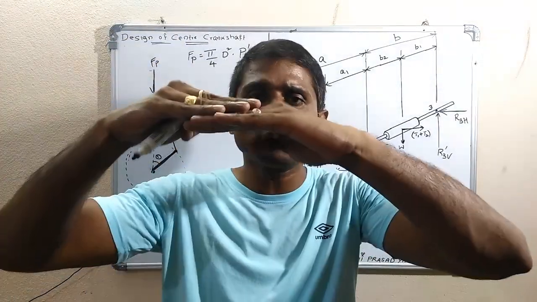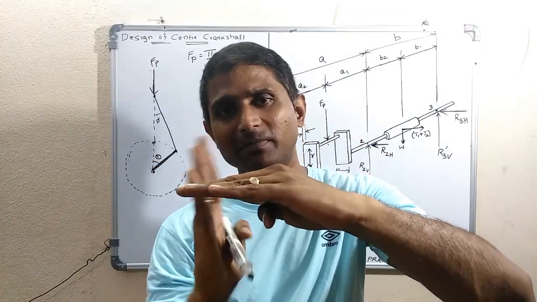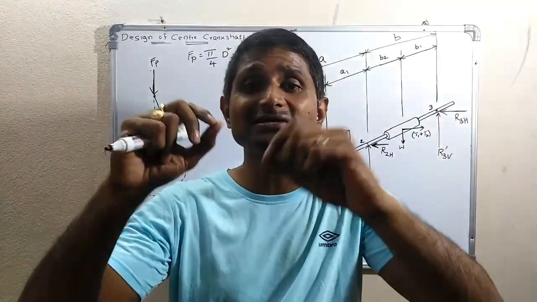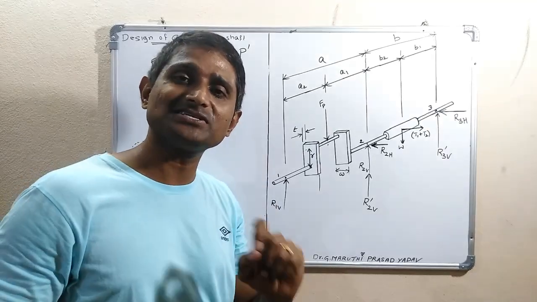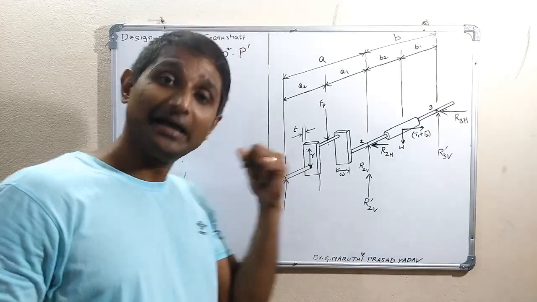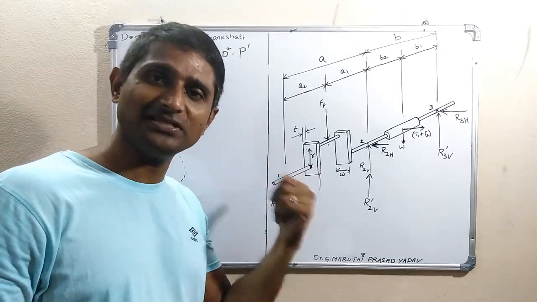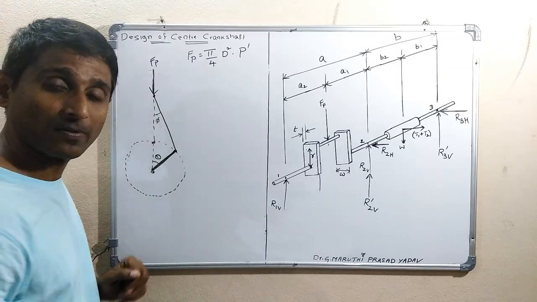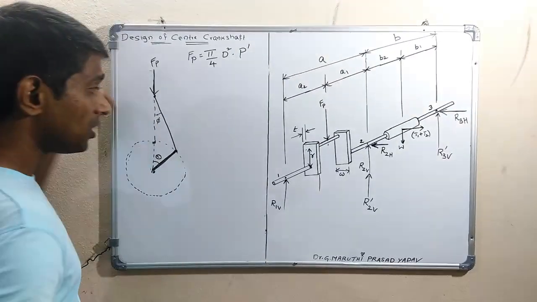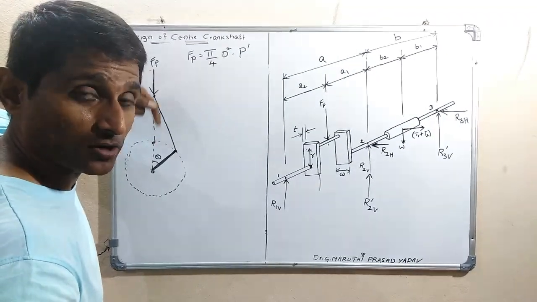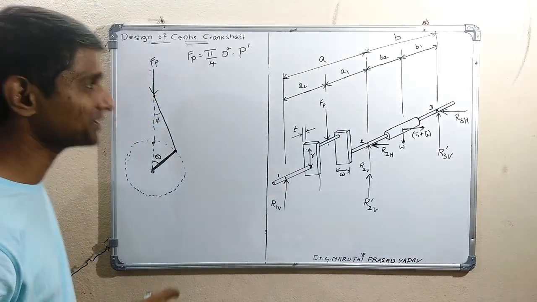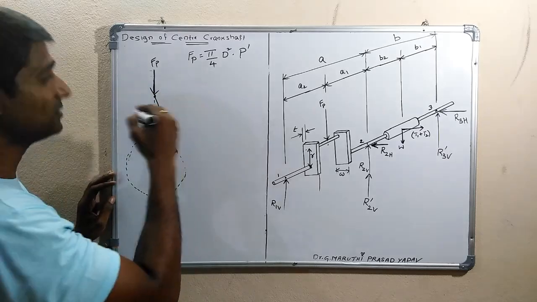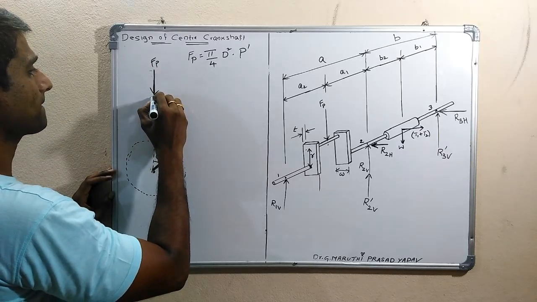But by the time it moves some distance, by the time the crank makes some angle, the pressure in the chamber is less than the maximum pressure. So that is not P again, it is P dash. P dash is the pressure in the chamber in this position. So this is the force developed. This force we have to resolve along the axis of the connecting rod, along the length of the connecting rod. So we can resolve it like this.